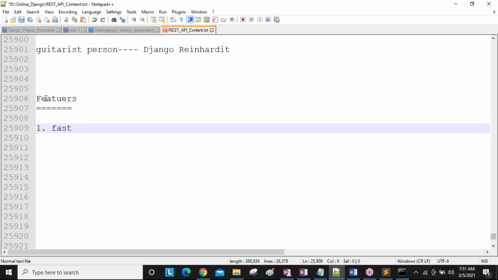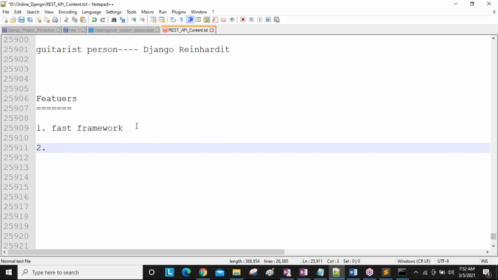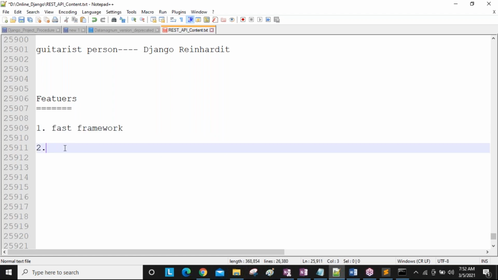That's why we can say Django is a fast framework. Clear, guys? Using Django, fewer lines of code you are writing. Fewer lines of code means less execution time. So that's why Django is a fast framework, simply. What I'm telling you in these points, you are getting theoretically, more clearly. So instead of typing all the matter here, I'm giving just the main point only.